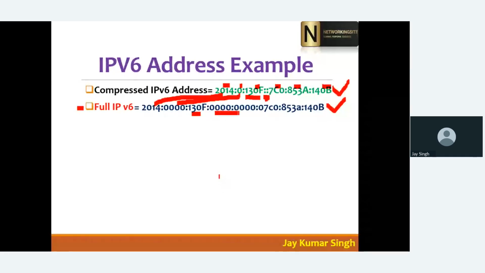So that's why 2 blocks of zeros are hidden here. Now here, 7C0 means a zero is hidden here. Are you understanding? 853A, nothing is hidden here. 140B, nothing is hidden here. So this is your first example.